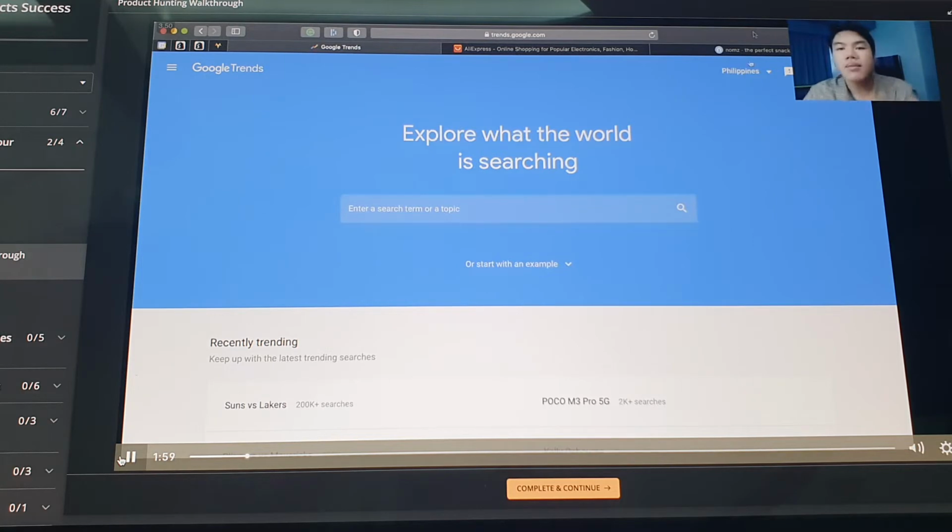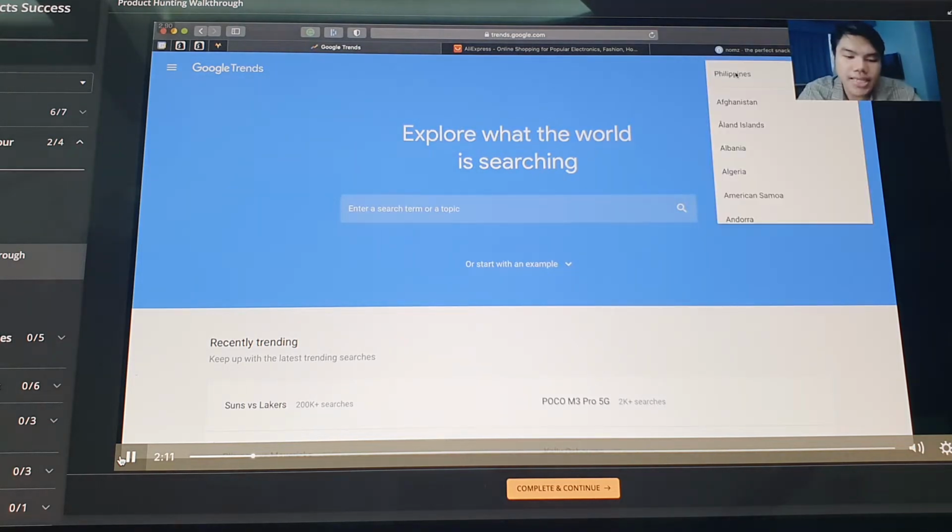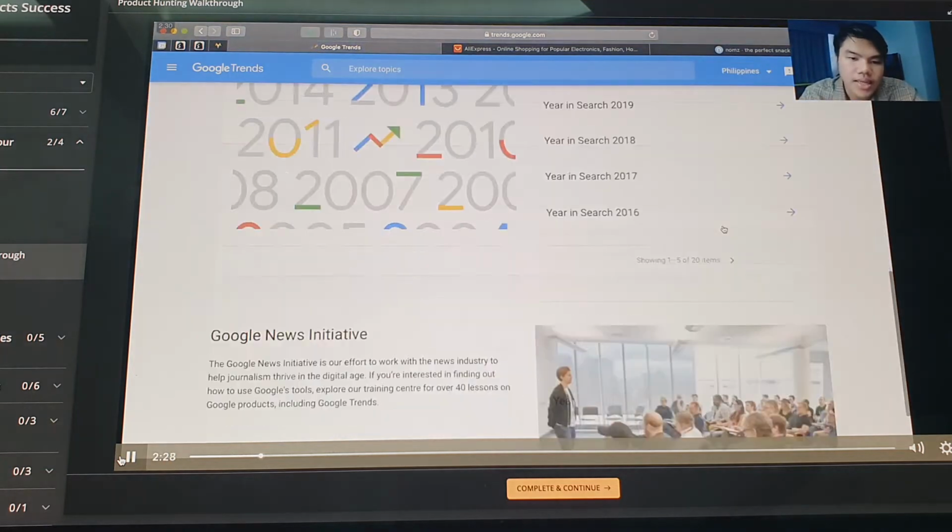So I want to go test it here. Make sure the location is really the Philippines, where you are. Let's say you're planning to sell to the global market, then make sure your location is Los Angeles or USA. But since we're local right now, let's pick the Philippines. Once the location is settled, you can quickly browse here and see what's trending in the Philippines.